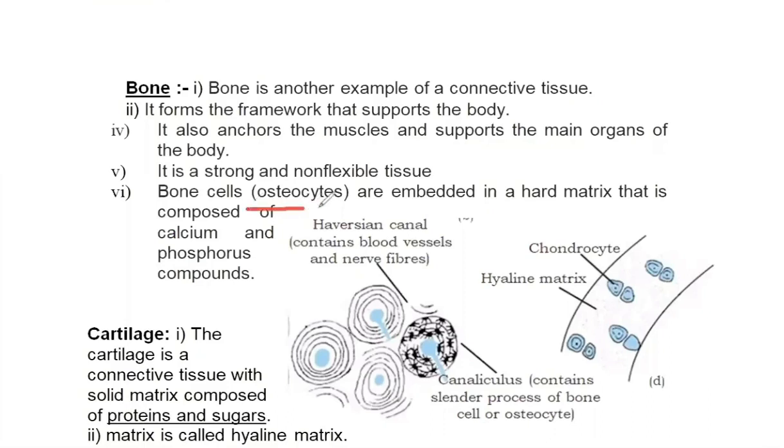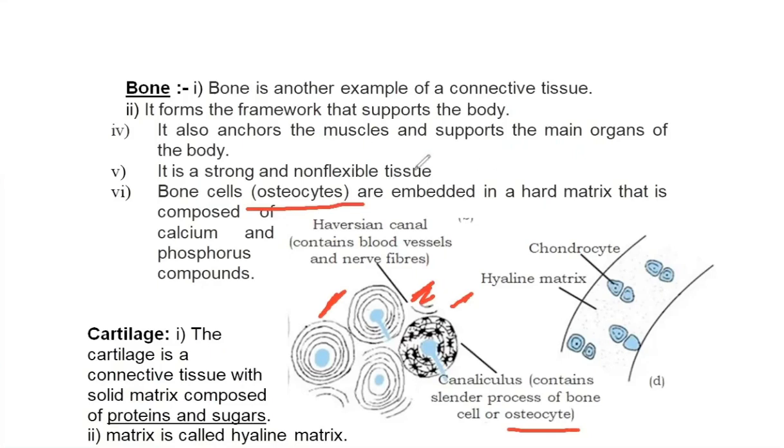The name is osteocytes. This you must remember because it's not given in your NCERT in the concept, but it's given in the diagram. Bone cells are osteocytes. These are embedded in hard matrix. So this is a part of bone. This entire white portion that you can see around is hard matrix. In between, there are some spaces in which the bone cell is suspended.